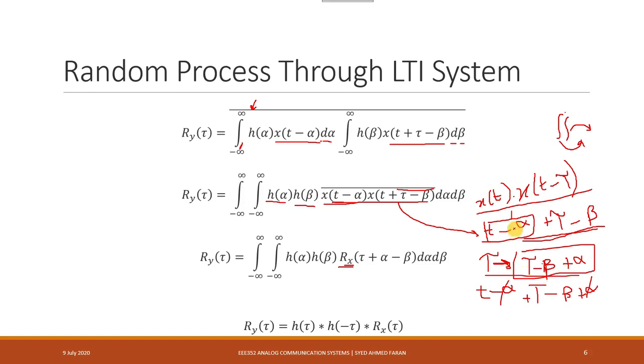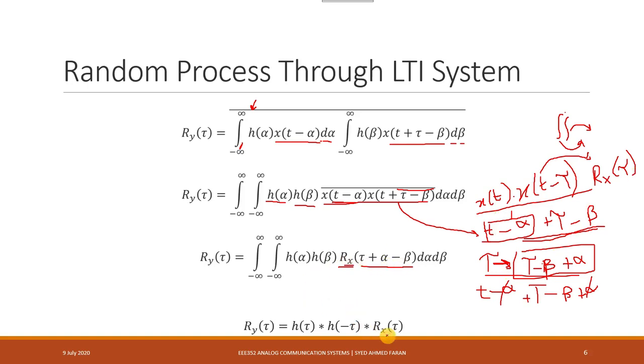So when the autocorrelation function is written, it is written as tau plus alpha minus beta, not just tau, as we usually write for this kind of autocorrelation. But the tau is not exactly tau. In fact, the tau is equal to tau plus alpha minus beta.